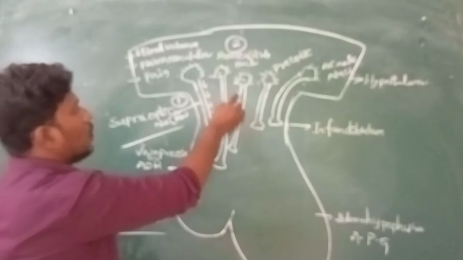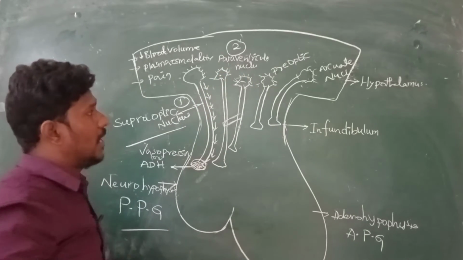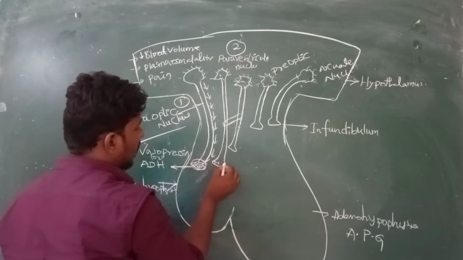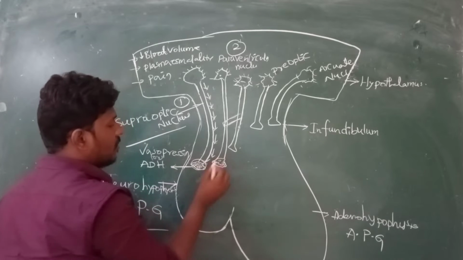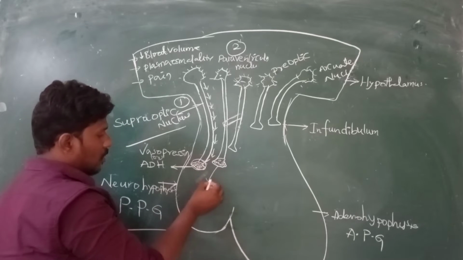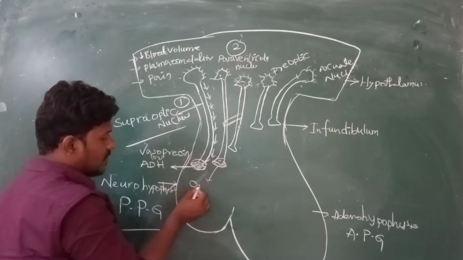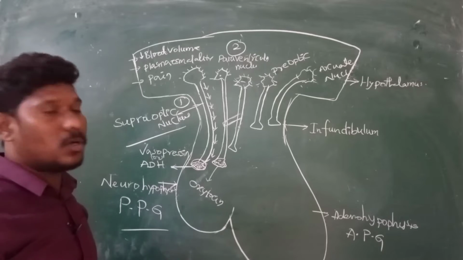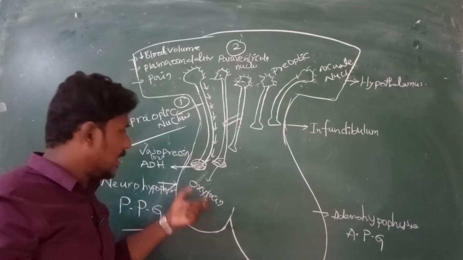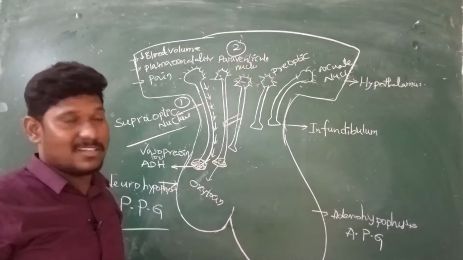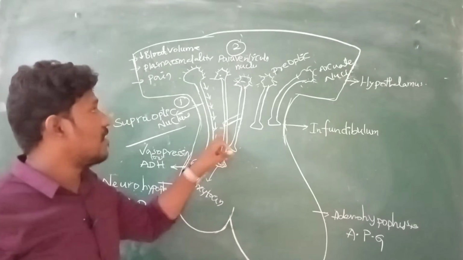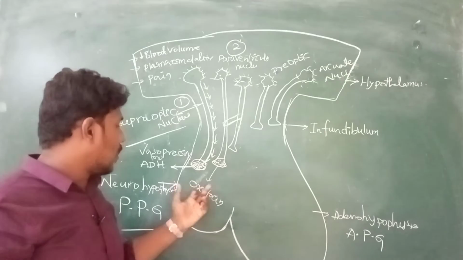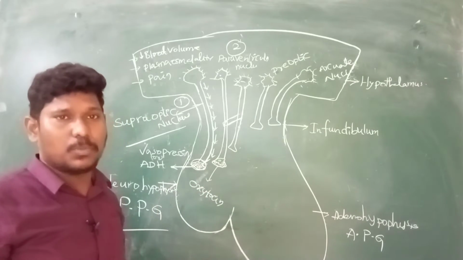We can see these two nuclei over here. There are the paraventricular nuclei. These two paraventricular nuclei release another type of hormone, which is also familiar, called oxytocin. The oxytocin is also pre-synthesized in the synaptic knobs of the paraventricular nucleus, but it is not released. To release the hormone oxytocin, it requires the action potential, right?